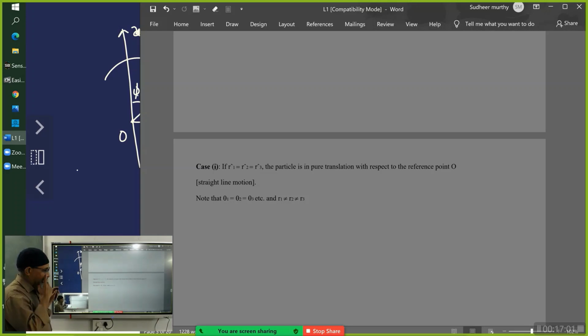There can be another case, like if they have not mentioned that it is in motion, then it can also be a test, where the magnitude of R1 bar. See, gentlemen, I said the particle is in pure translation, and pure translation means it is in motion.